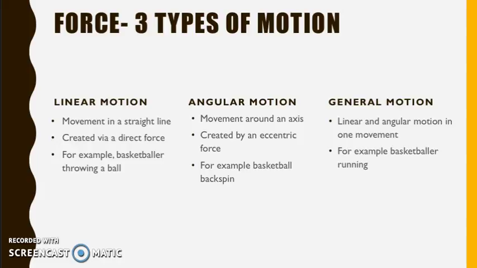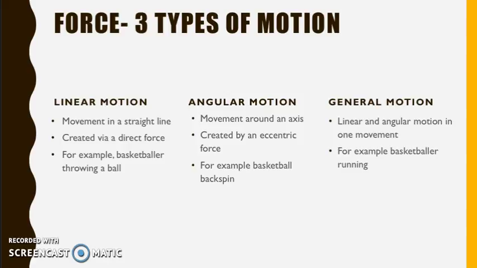The second type of motion is angular motion. So this is movement around an axis, and it is created by an eccentric force, which is an uneven force causing motion. For example, a basketball being shot into a net will have a backspin, which is an angular motion because the ball is rotating around an imaginary axis in the ball.